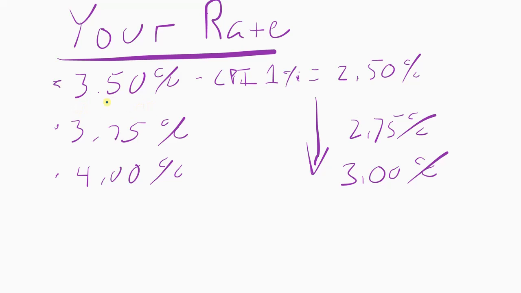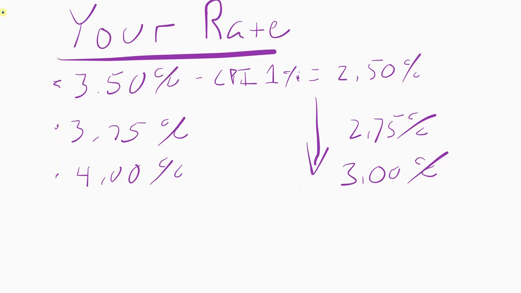Could be a little more, could be a little less. Okay, so right here we got 3.75%. Taking the government's own figures, you'd be at 2.5%, 2.75, or 3% for your actual interest rate. This is what you'd actually be paying.